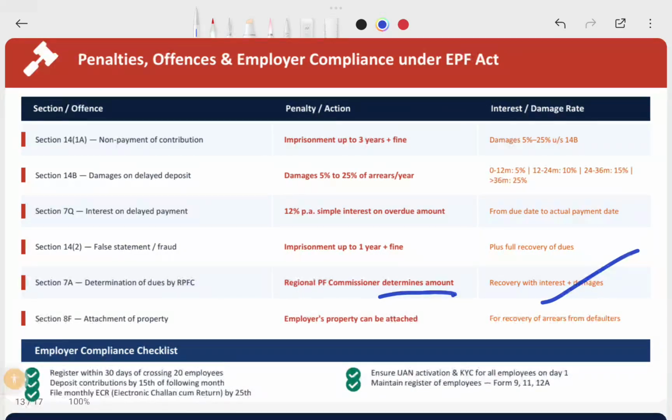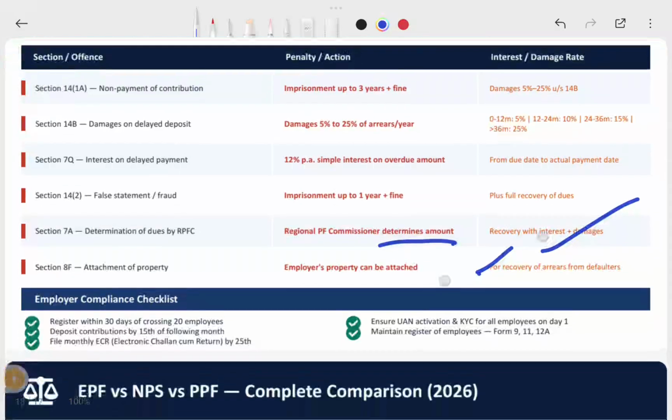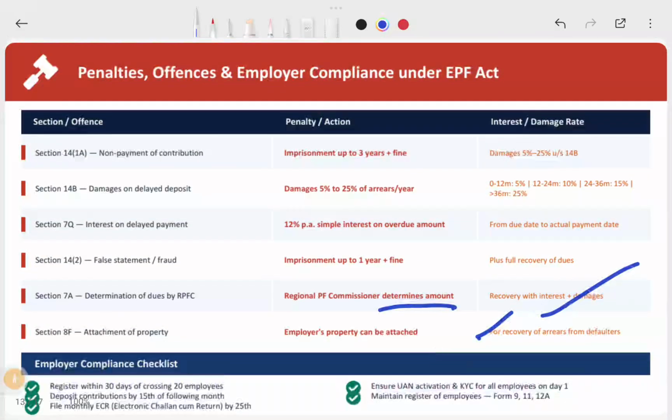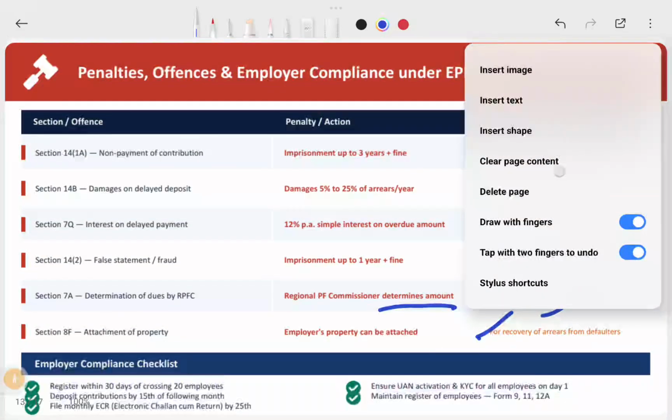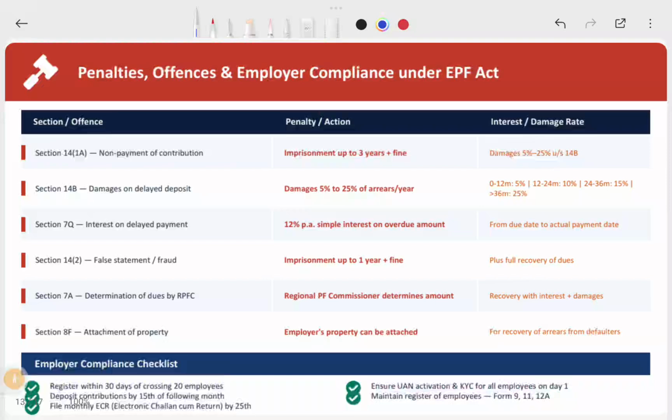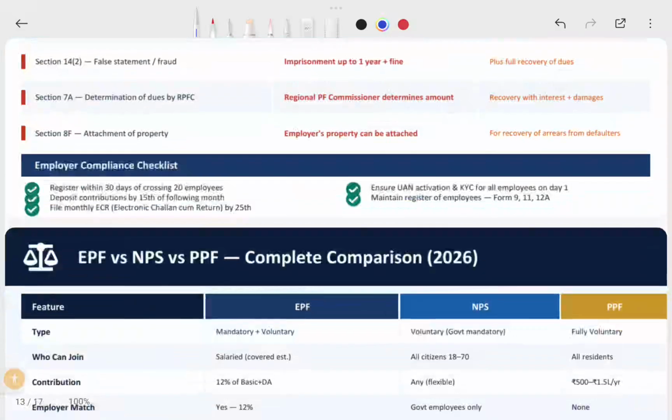And the attachment of property: yes, they can attach the property for recovery of arrears from defaulters. I hope you understand these actions taken by the PF department if you don't pay the PF amount to the government fund within the specified time.